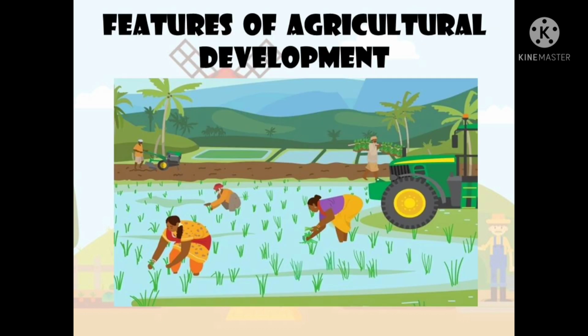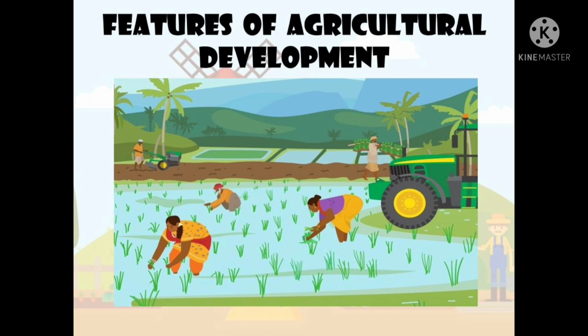Next, features of agricultural development. So the main features of agricultural development are: Indian farmers have shifted from subsistence cultivation to commercial farming. Increasing application of modern methods of cultivation. There exists dualism in the labor market. The level of wages in the agricultural sector is lower as compared to the industrial sector. Increasing availability of institutional credit to Indian farmers. Monsoon dependence has been falling slowly but continuously.